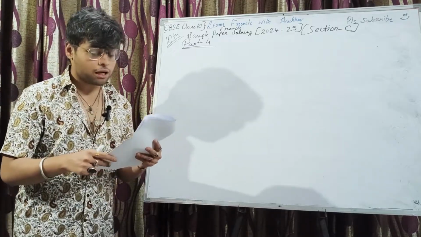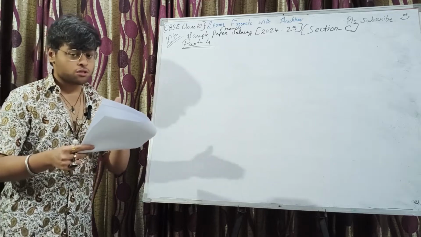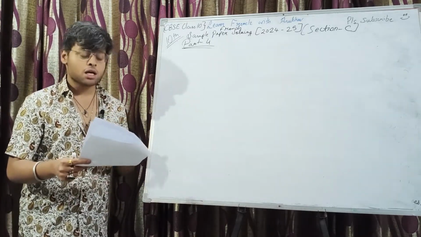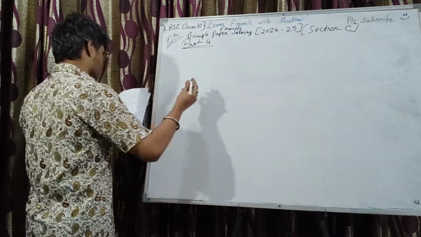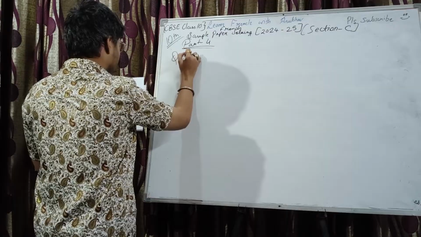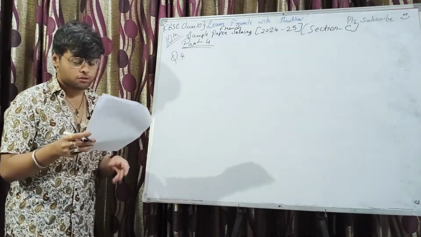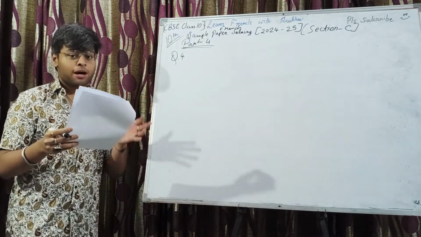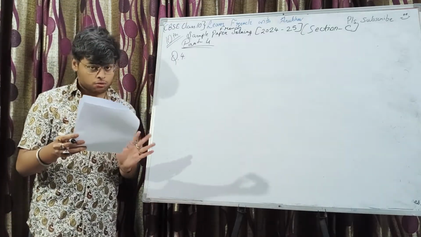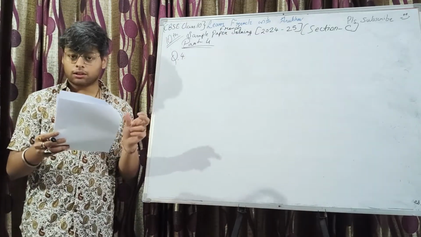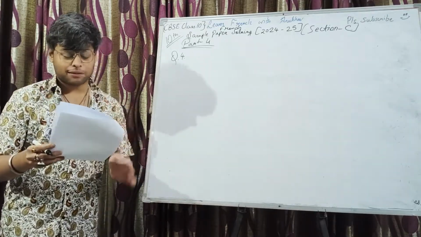Section C is of 30 marks and it begins with question number 4. Irrespective of which questions have internal or external choice, I will discuss all the questions. As usual: conjuguez les verbes entre parenthèses. This is a compulsory question. It has 7 parts and you need to do any 5 of them. Conjugate the verbs between the brackets, mettez au temps convenable, as simple as that.